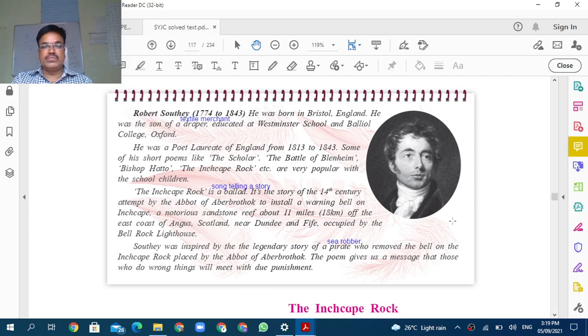That is, there is a rock, a place which is very dangerous for ships, for travelers or the persons who are in the ocean. And so it is an accident-prone place. Whenever there is a storm, there are high tides, there are high waves in the ocean. At that time, what happens? The ships crash into that place. And so, due to that reef, due to that rock, people have lost their lives also.